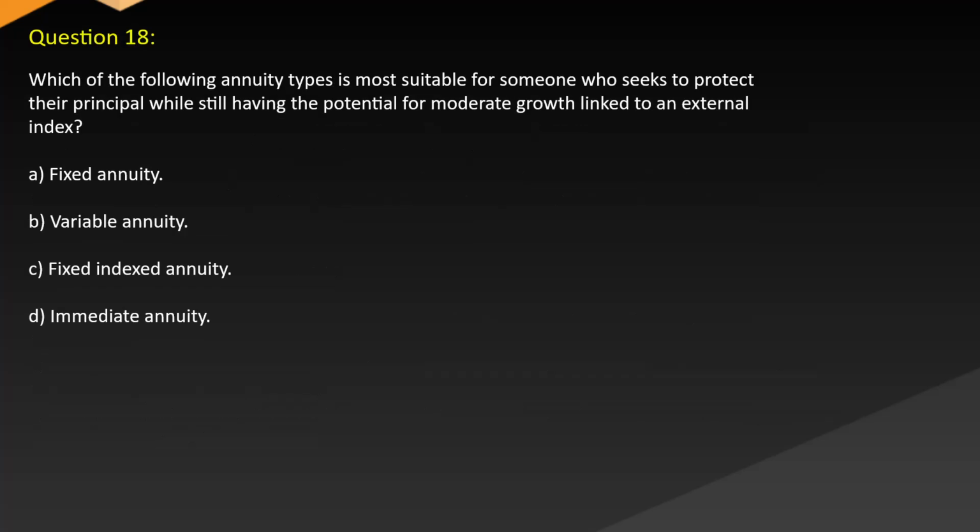Question 18. Which of the following annuity types is most suitable for someone who seeks to protect their principal while still having the potential for moderate growth linked to an external index? A. Fixed annuity. B. Variable annuity. C. Fixed indexed annuity. D. Immediate annuity.